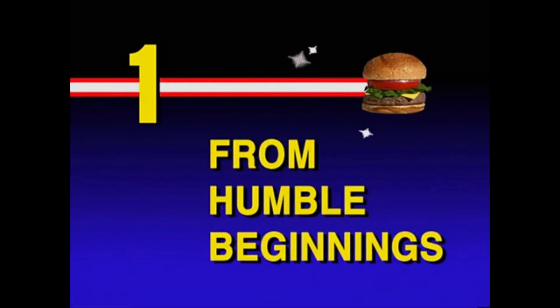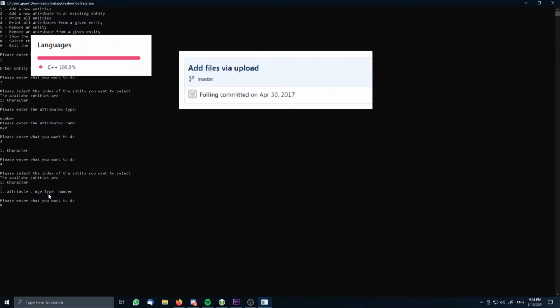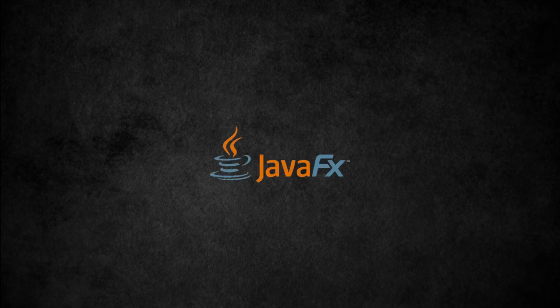The first attempts. The first attempt at Ikarus was a CLI written in C++ in April 2017, which was... let's move on. The next attempt happened a lot later when I met a friend of mine that told me about the concept of world building. This made me realize that there was an actual target group beyond me that could be interested in a project like Ikarus. I finally found a way to create a GUI back then, which was with a framework called JavaFX.